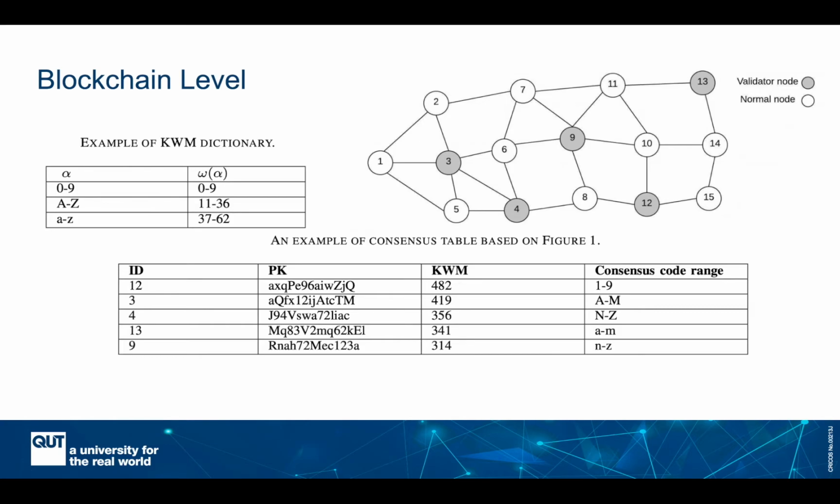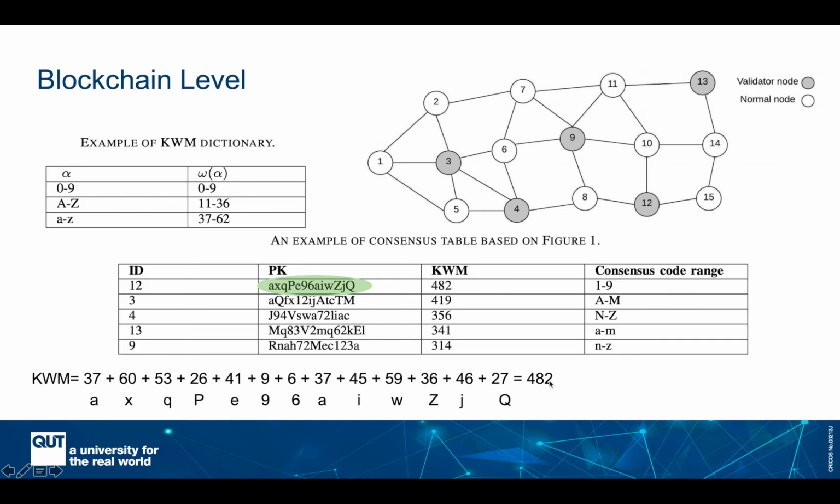In tree chain, we are allocating a weight to each possible symbol in the output of the hash functions. So as you can see here, for instance, the output of the hash function can be in these ranges, so we are allocating a weight to each of these values. And what we are doing during the KWM calculation is that we add the weight for each of these symbols to calculate the KWM. As an example, to calculate the KWM for this public key, we're following this order, and then the KWM will be 482.